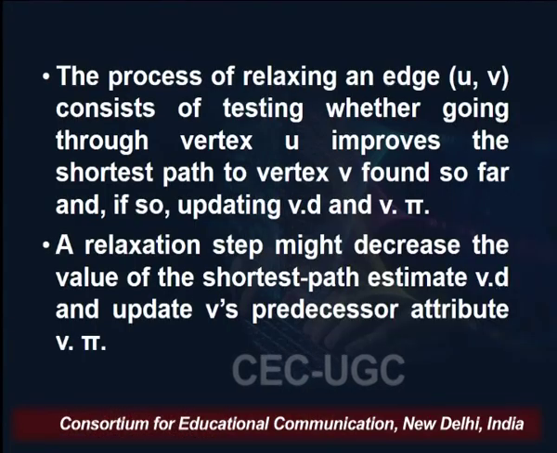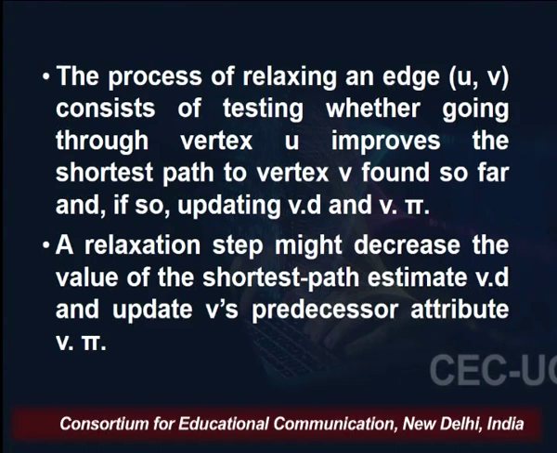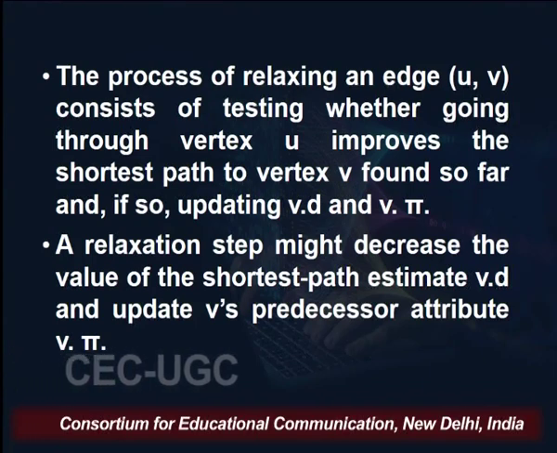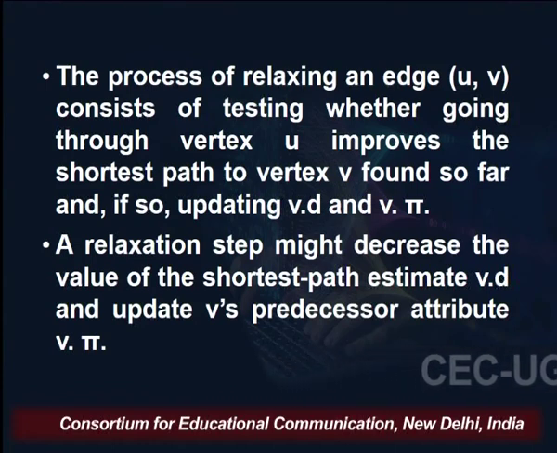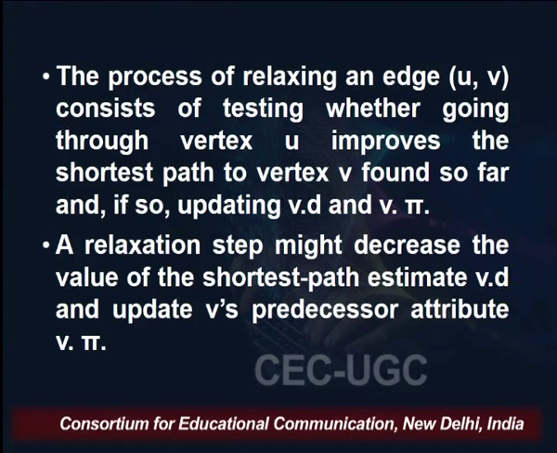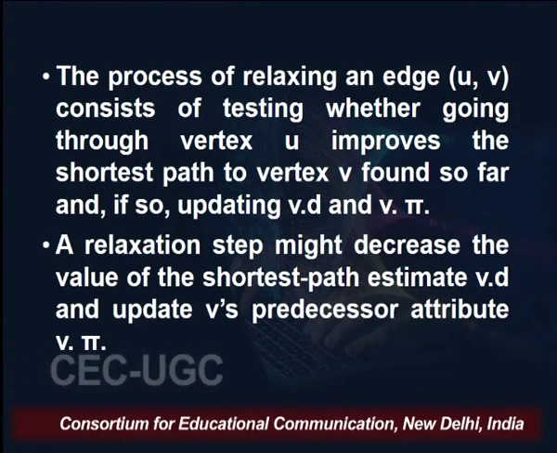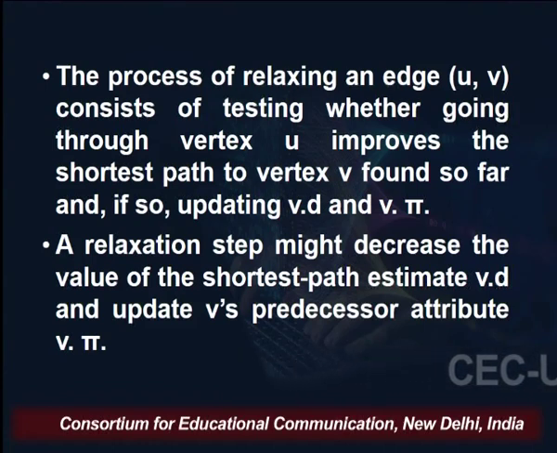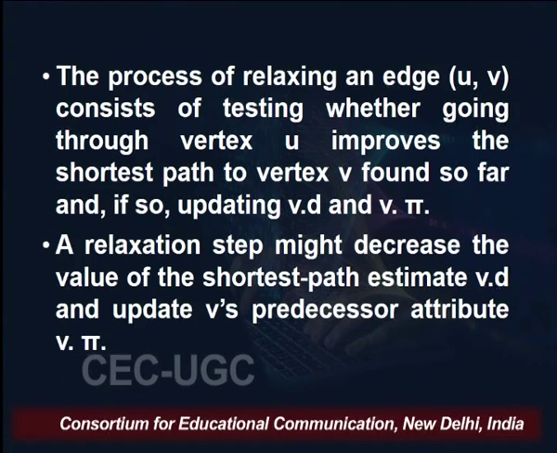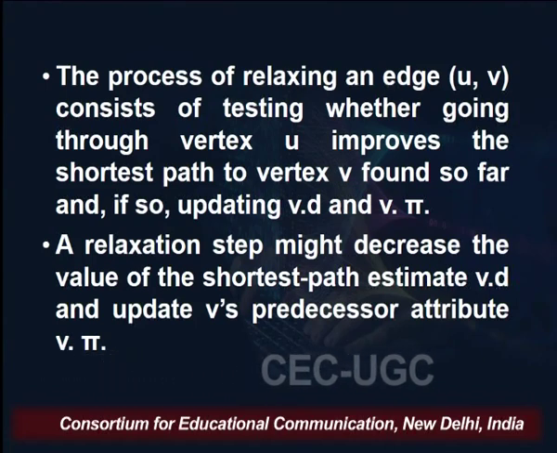And the process of relaxing an edge u comma v consists of testing whether going through vertex u improves the shortest path to vertex v found so far, and if yes, we will be updating v dot d and v dot pi. This relaxation step may decrease the value of the shortest path estimate, which is v dot d, and update v's predecessor attribute, which is v dot pi. Let us try to understand this with the help of an example.